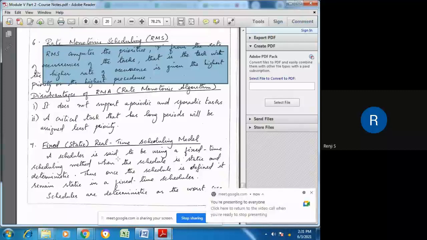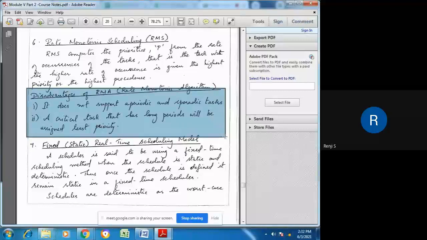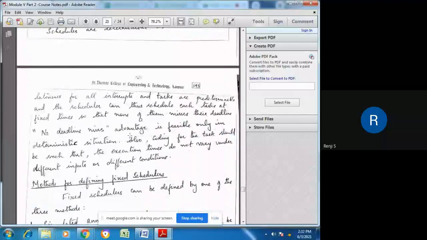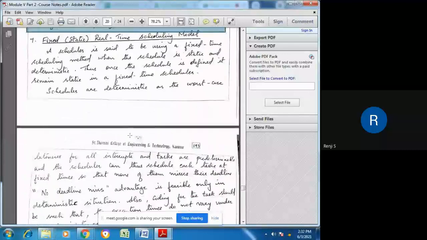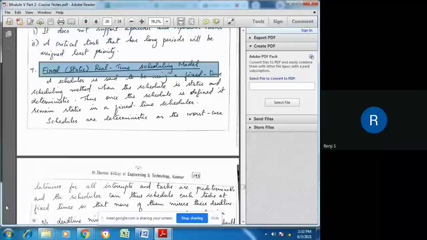So these were the two disadvantages of the rate monotonic algorithm. It does not support aperiodic tasks, meaning there is no specific time interval between which the task occurs, and sporadic tasks, which occur frequently at a particular moment in time and later happen at some other time. Then next is the seventh algorithm, that is, the fixed or static real-time scheduling model.